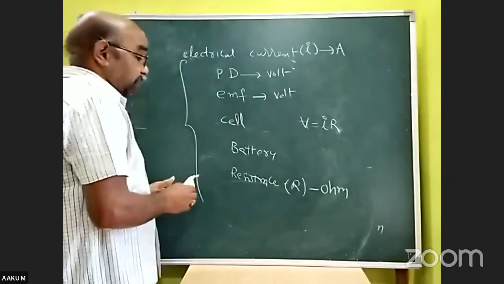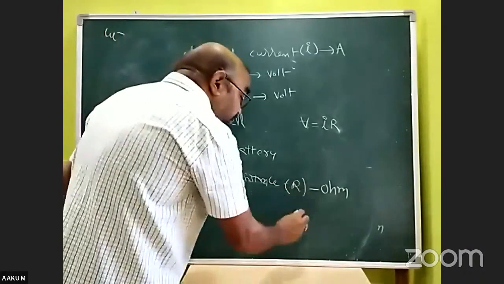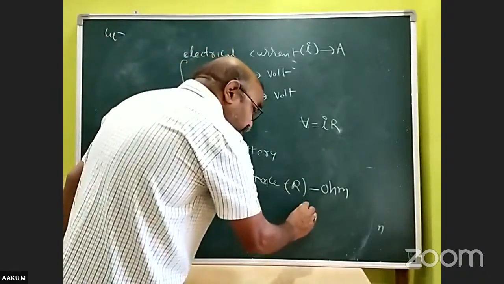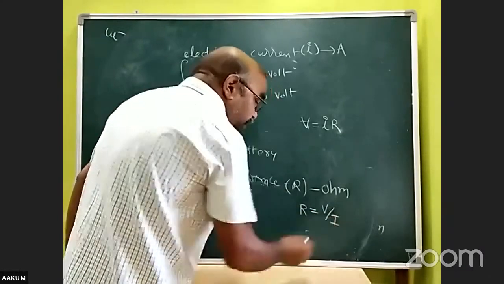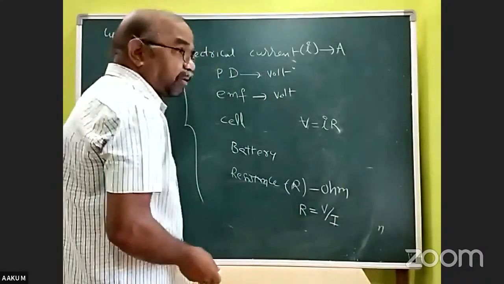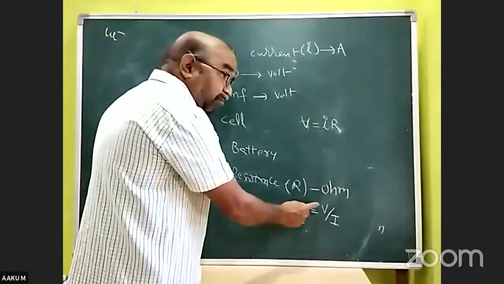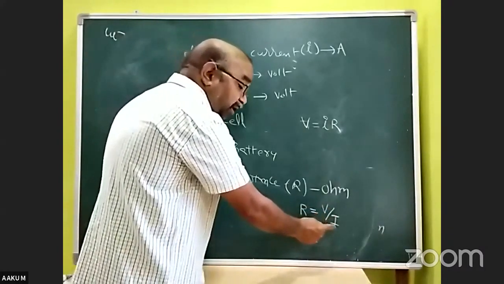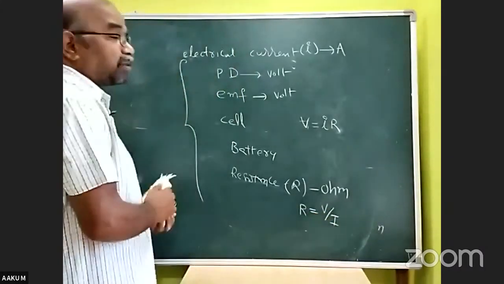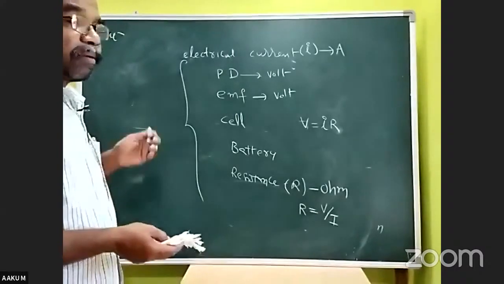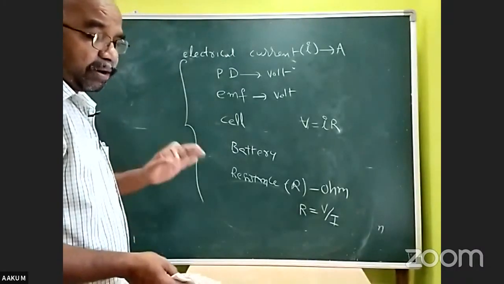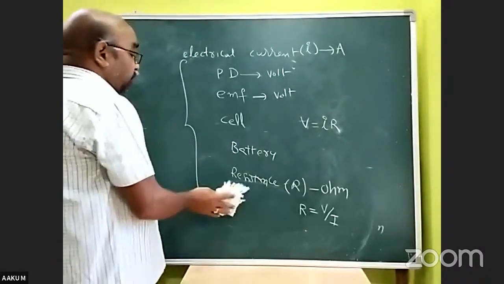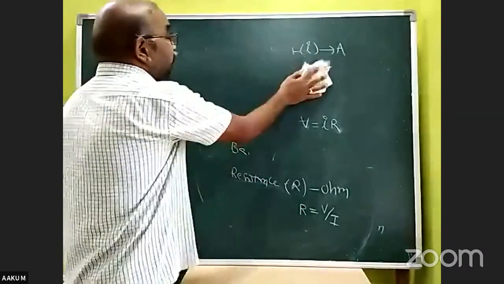And the resistance formula is R is equal to V by I. We can also define resistance as the ratio between potential difference and electrical current. So these are the things we must keep in our memory definitely, right?